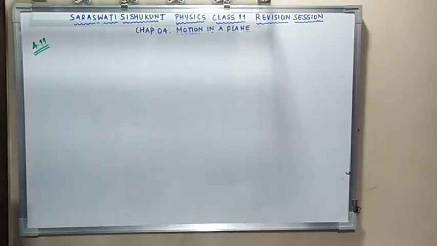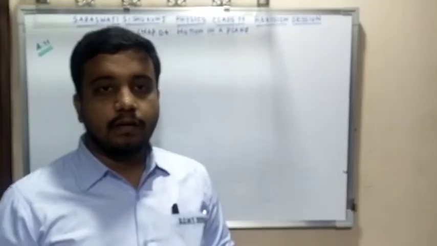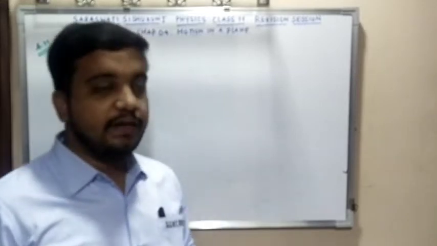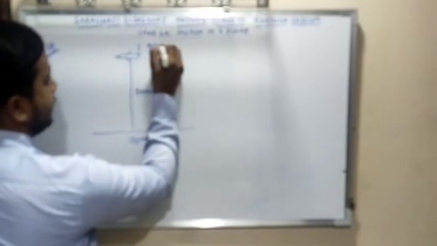Moving to the next example, that is 4.11, that we have solved right now, and we move to the next question, that is 4.25, in which they have mentioned an aircraft that is moving at a height of 3400 from the ground. So we can consider this to be the ground and the aircraft is here. This is your aircraft which is at a height of 3400 from the ground.